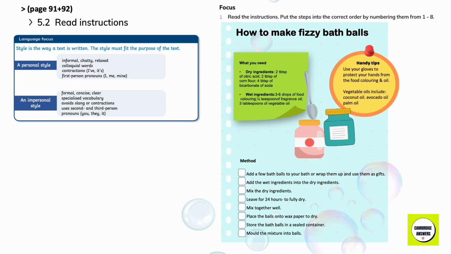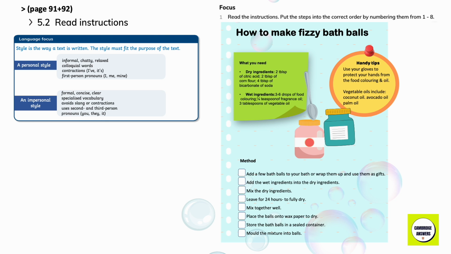Exercise 5.2. Read instructions. Style is the way a text is written. The style must fit the purpose of the text. A personal style: informal, chatty, relaxed, colloquial words, contractions, I've, it's. First person pronouns: I, me, mine. An impersonal style: formal, concise, clear, specialized vocabulary, avoids slang or contractions, uses second and third person pronouns you, they, it. Read the instructions, put the steps into the correct order by numbering them from 1 to 8.